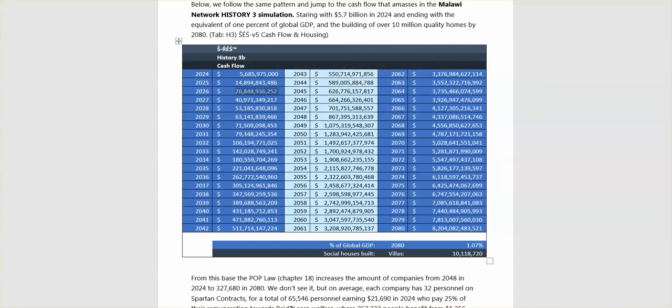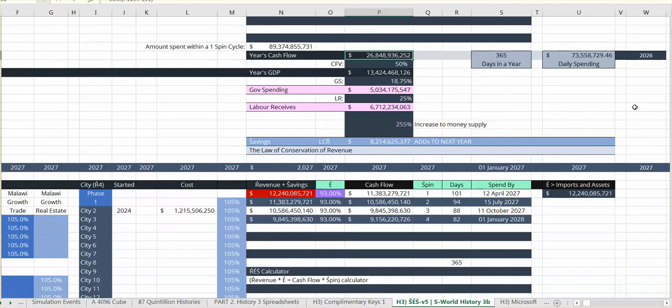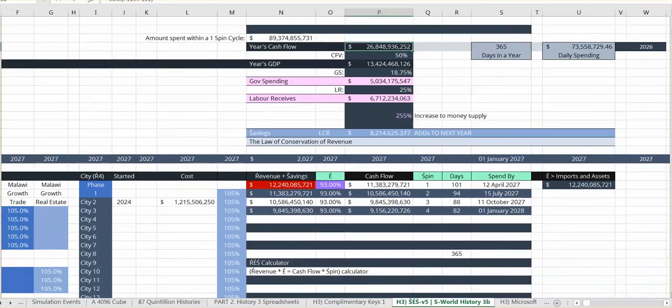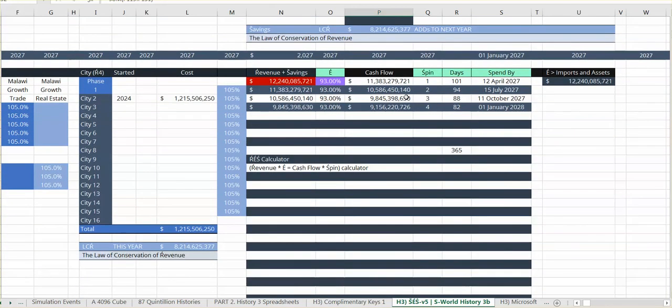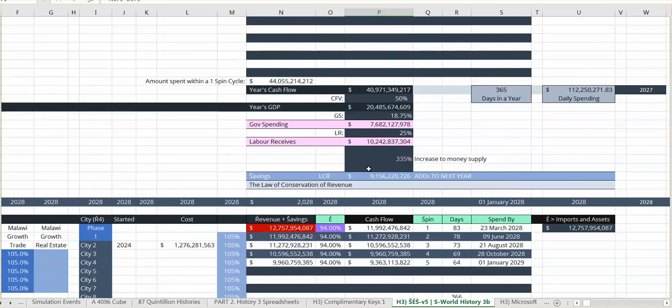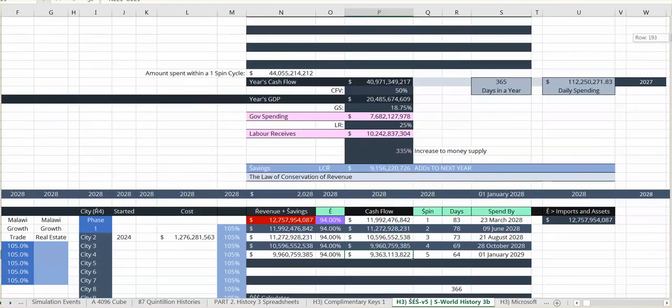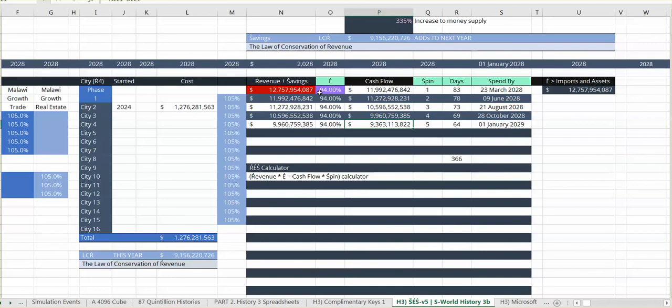And you can see how it works. We add spins. We add one spin each year up until the 32nd year. And each time we're increasing the cash flow. We're increasing the money supply. Okay, just simply now, there we go. We got 1, 2, 3, 4. And it goes to 1, 2, 3, 4, 5. Just carries on doing the same thing. It adds a spin. But the more spins you have, the higher E is.